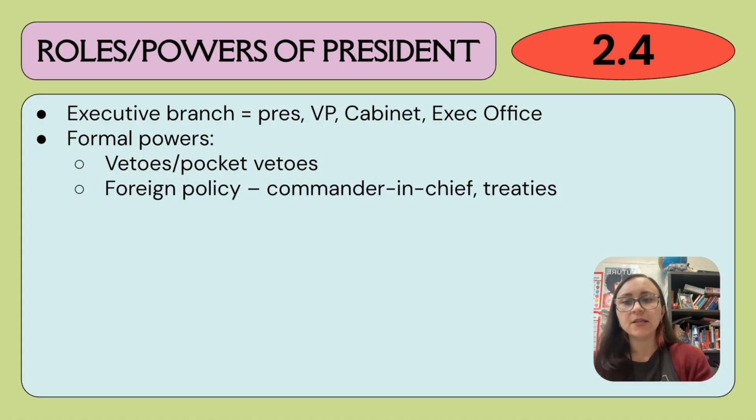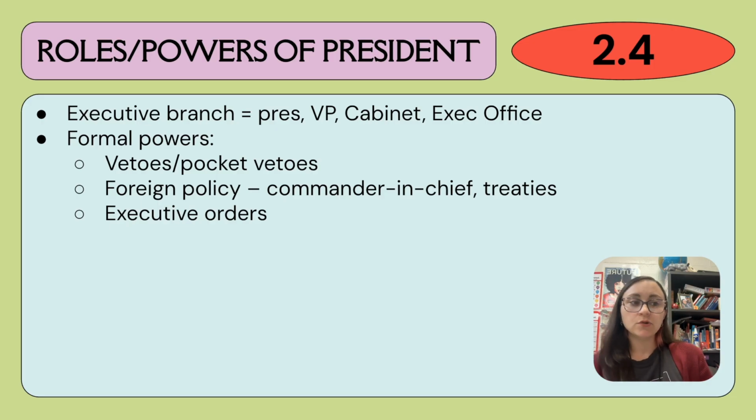Okay. Another formal power of the president is going to be foreign policy. So the president is our commander-in-chief, which means he is the head of the military. And so anything that has to do with foreign nations, diplomacy, things like that, is going to be the president, as well as treaties. However, the Senate has to approve the treaties.